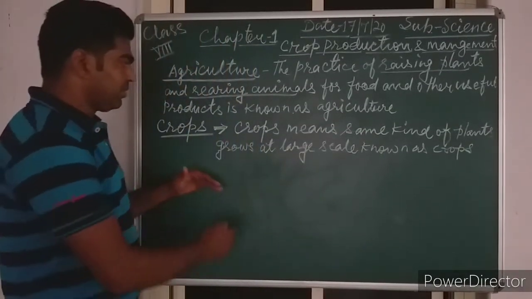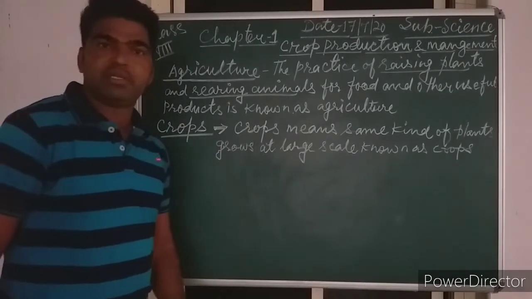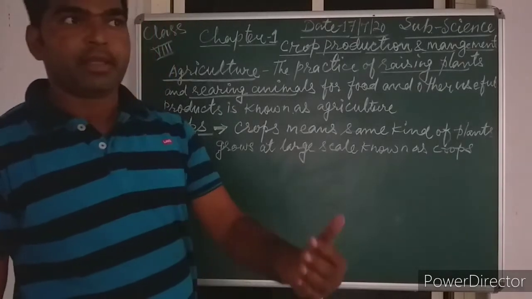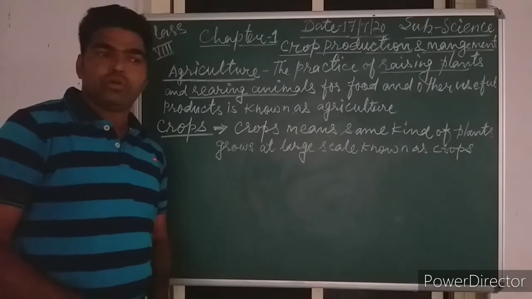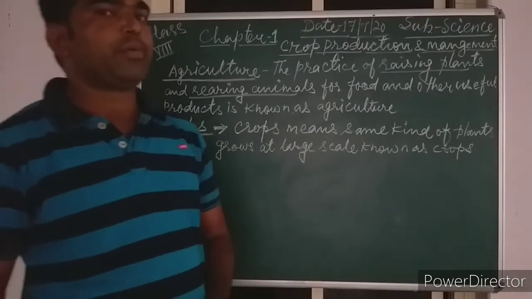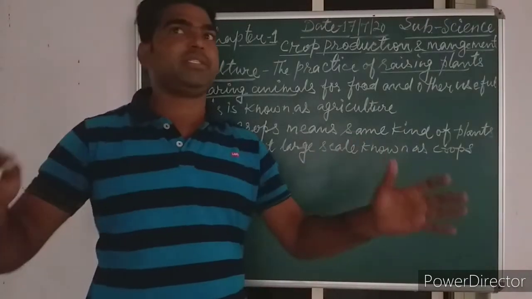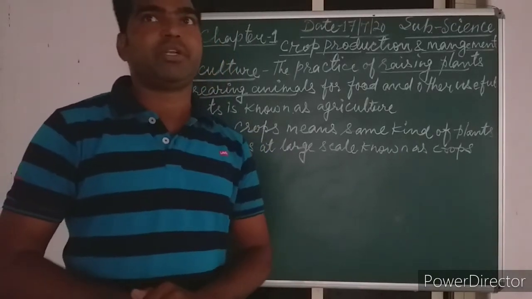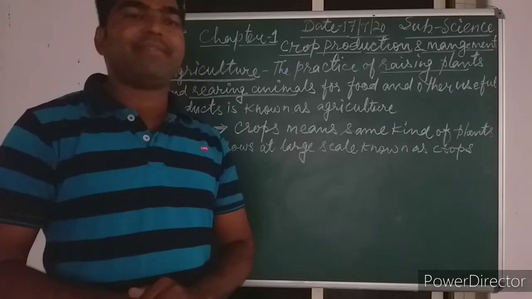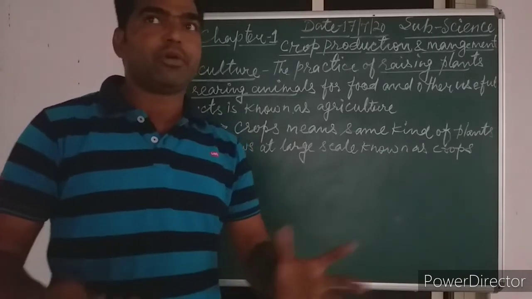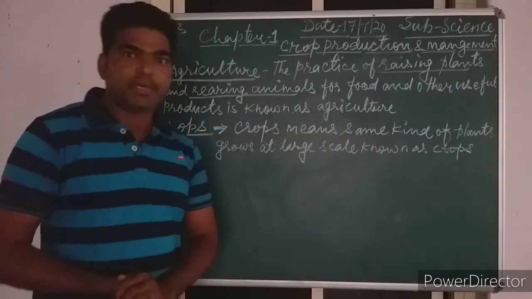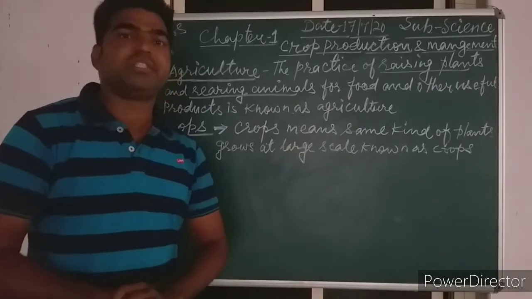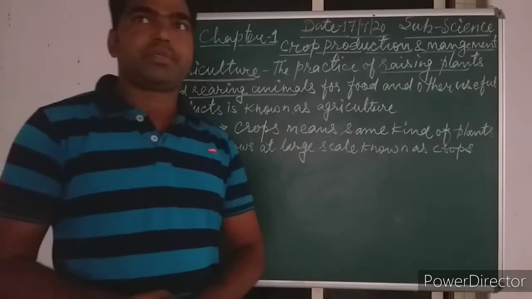Now there are different types of crops based on the season. In India there are two different types of crops, based on the climatic conditions, temperature or rainfall. So we have two different types of crops, Rabi crops and Kharif crops. Rabi crops are also known as winter crops.